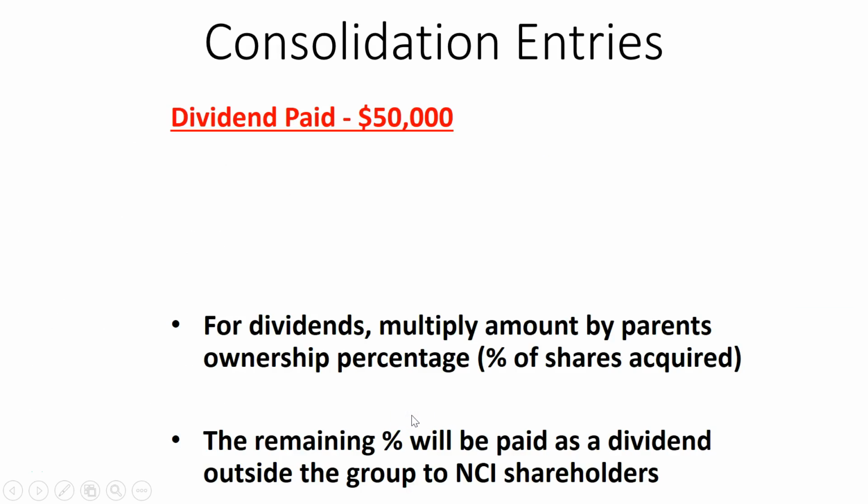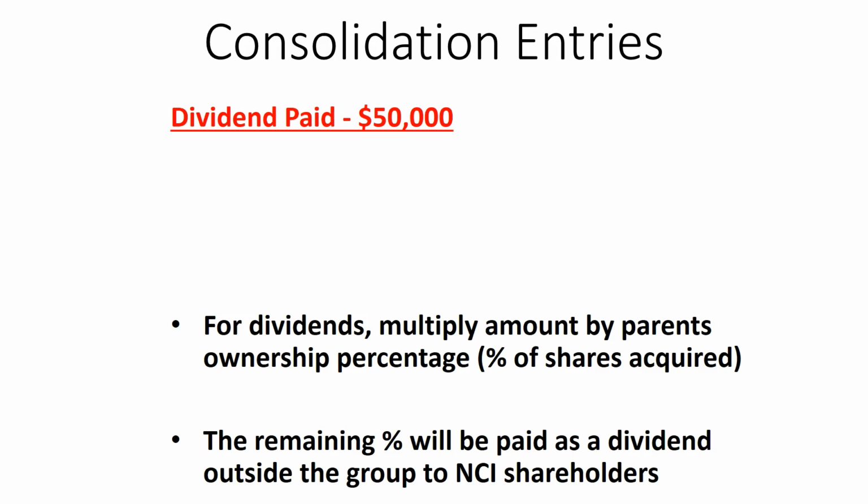Okay, so the one consolidation entry I will spend some time on is dividend paid. This consolidation entry is the only one that actually changes. The reason is that in our intragroup transactions, normally we eliminate them in full because there's no actual change to the group's resources.